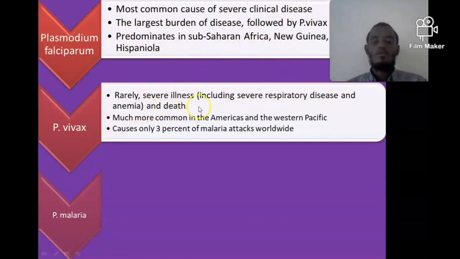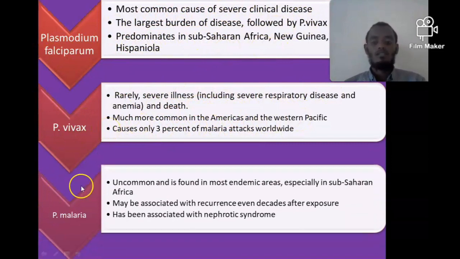And vivax is common in the Americas. It is common in the Americas and the Western Pacific, and it is the second most common cause of malaria, but causes only 3% of malaria attacks worldwide. The majority of malaria is due to Plasmodium falciparum, but Plasmodium vivax accounts for only 3% of malaria attacks worldwide. But in Ethiopia, Plasmodium falciparum accounts for around 60% of malaria, and vivax accounts for around 44% of malaria.